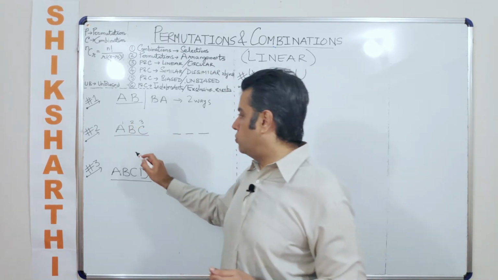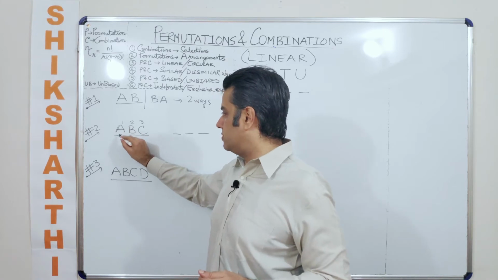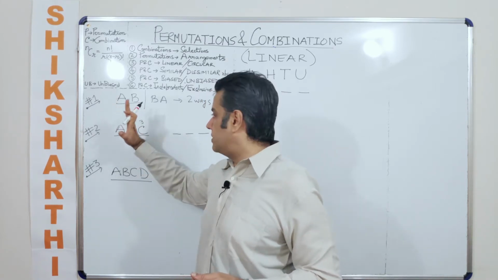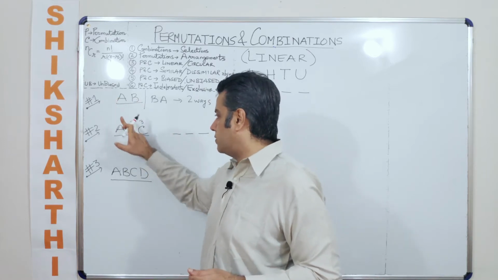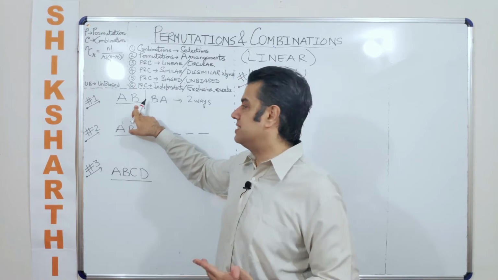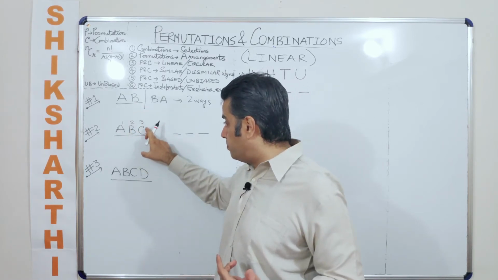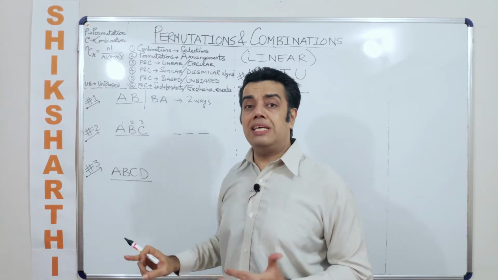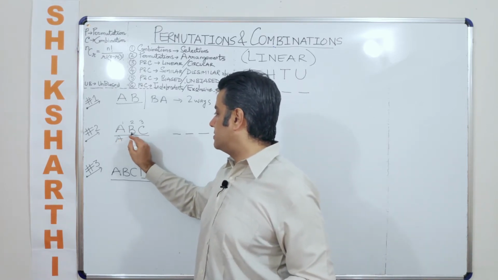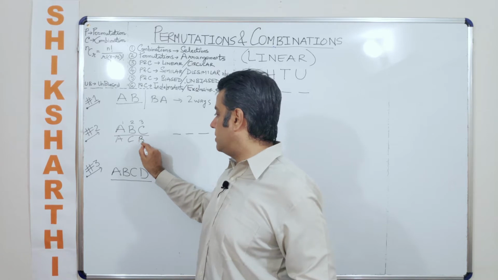Now A can sit in the first place in how many ways? This is just like fixing A. When I fix A in the very first place, the question boils down to the first question which I had presented: in how many ways can two people be arranged in a linear arrangement? So if I make A sit here in the first place, these are two cases that I can make.